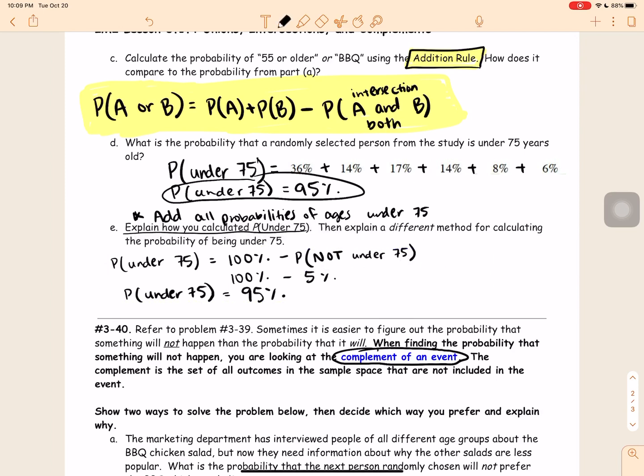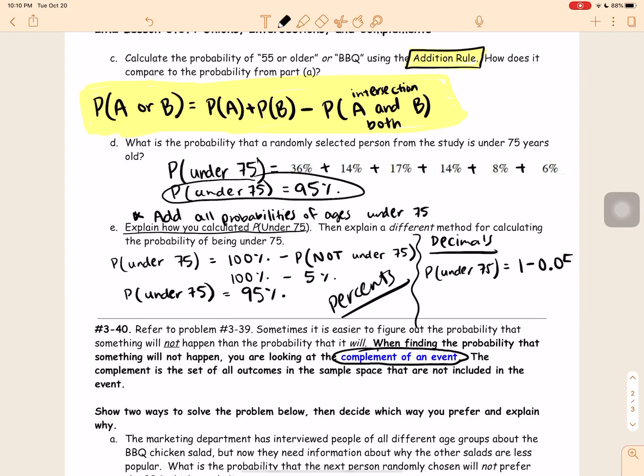Another way to do the complement of the event is to do 1 minus the decimal. So this side over here, these are the percents, but we could also do it with decimals. So if I say the probability of under 75 is equal to 1 minus 0.05. That would be the 5% who are not under 75. So the probability of being under 75 is equal to 0.95, which is equal to 95%. So either way you decide to do it, you should still get 95%.